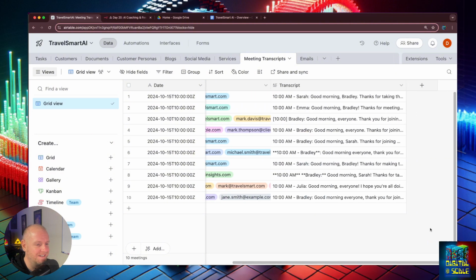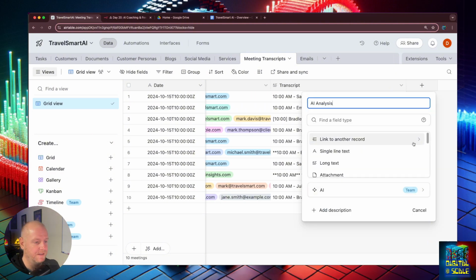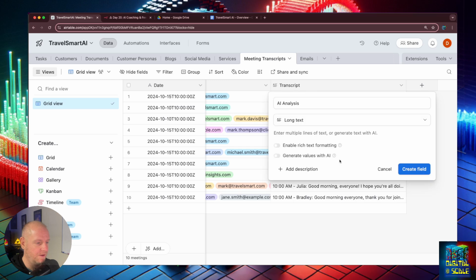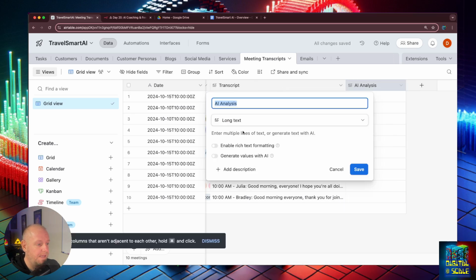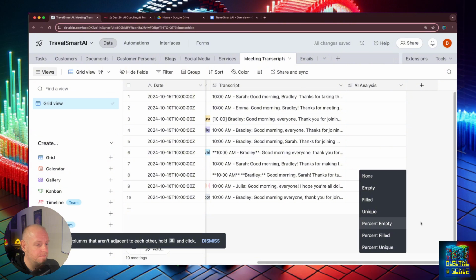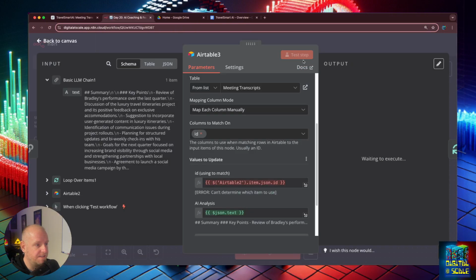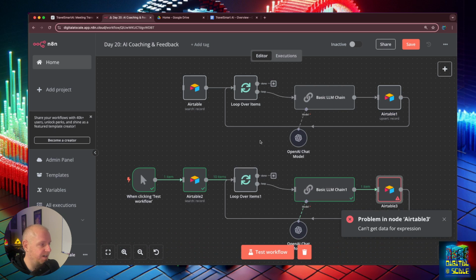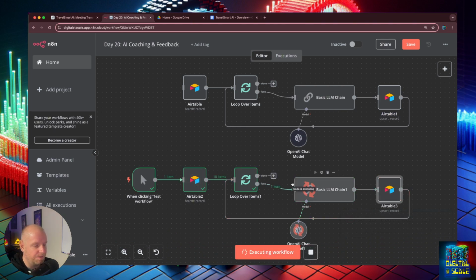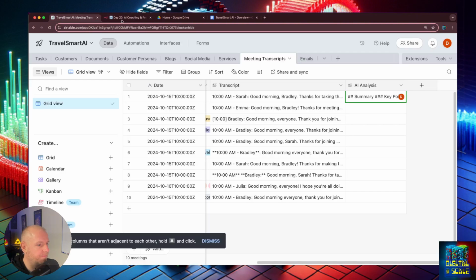So let's go in here, AI analysis. All right, and we're going to make this a long text field. Create that field, and we're good to go. And for this, all right, we're going to test this time. Oh. We got that same loop error. All right, we're going to go ahead and hit test workflow again. It's going to go through and it should update the Airtable. And it did, it looked like. Excellent. So now we have this analysis.